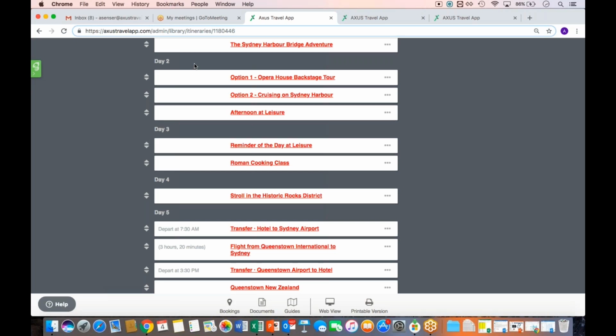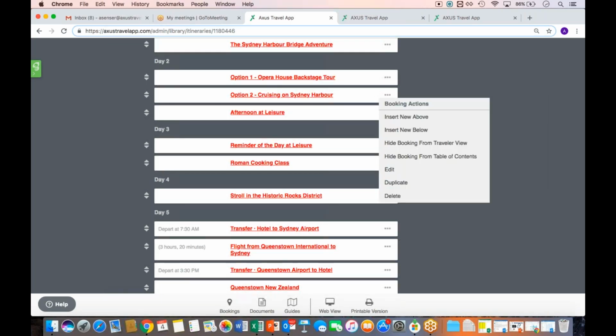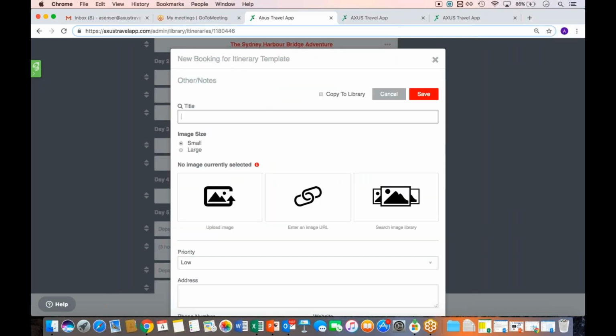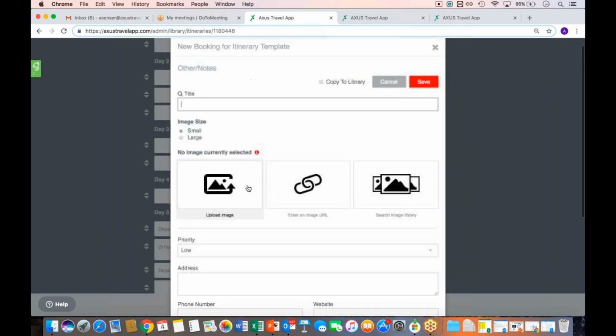Now, the other option is if you've got a lot of different choices for them to choose from, and maybe you don't want to have each one on its own line, you'd rather add it into one booking, you can go ahead and really use any of the booking categories. Other slash notes is always a go-to, but you could always add them all under tour activity or concierge if you choose. But other slash notes, keeping it really simple with that title field and the notes field.